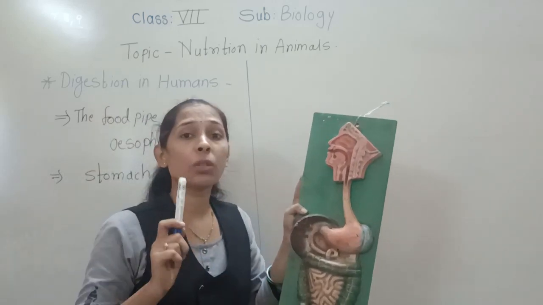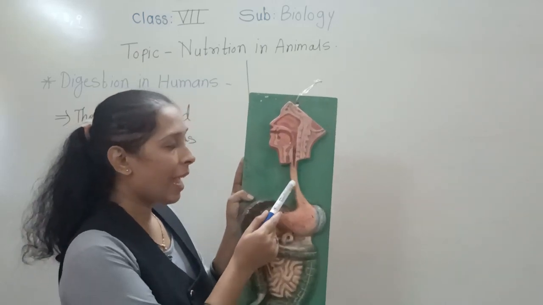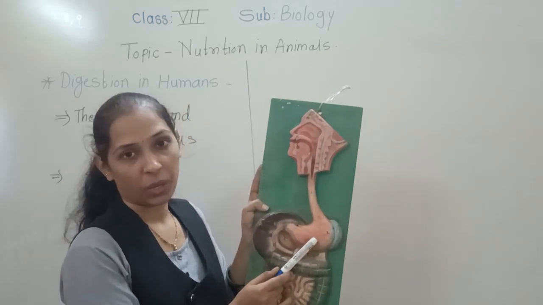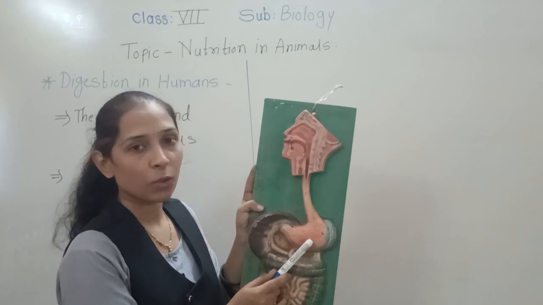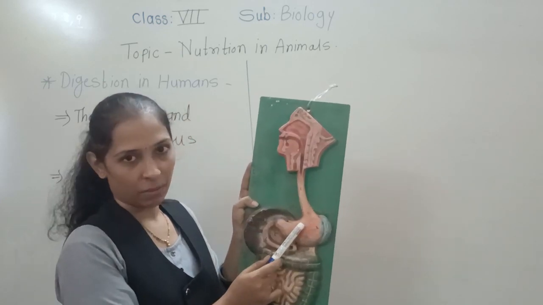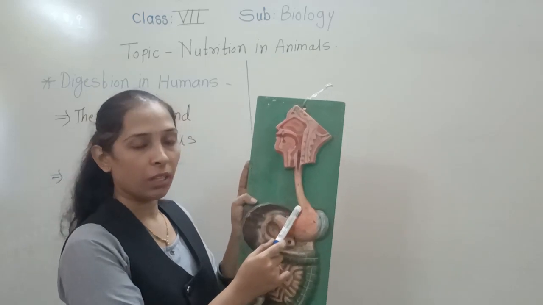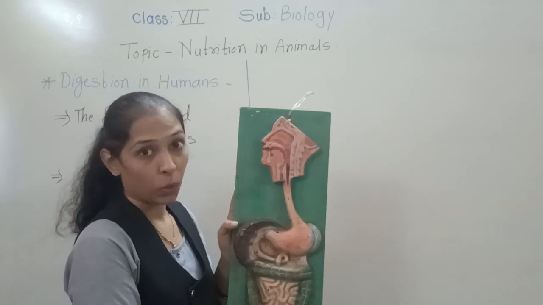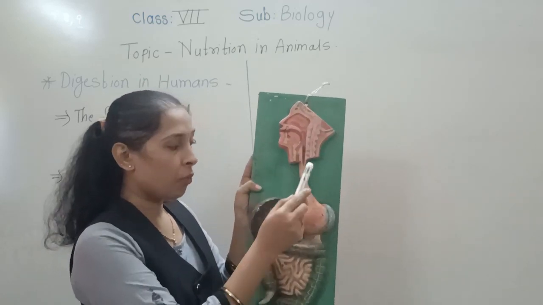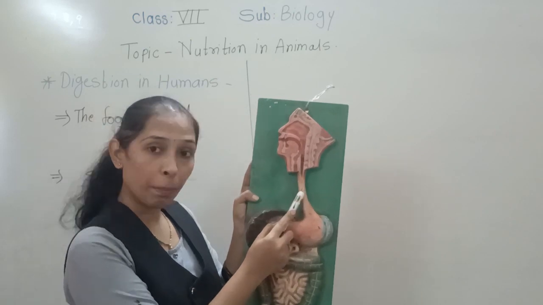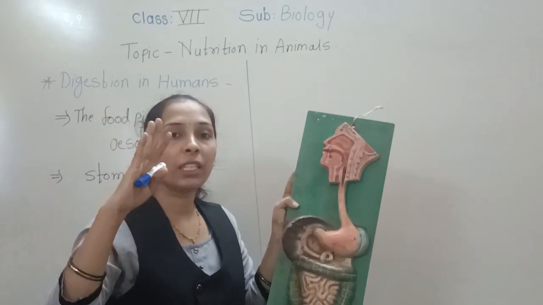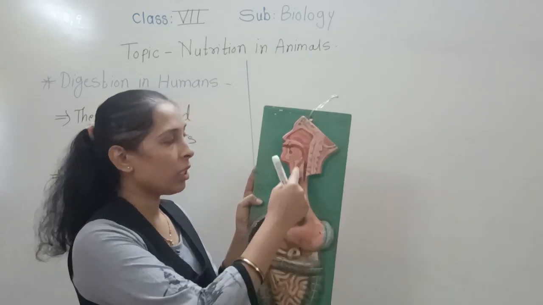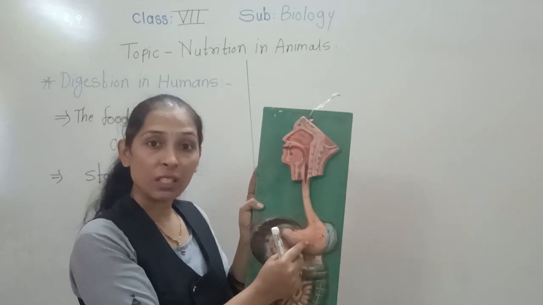So see, what is the use of the food pipe or the esophagus? It helps to transport the food from the mouth to the stomach. Okay, this is the alimentary canal, and in it this pipe-like structure is called what? The food pipe. From the mouth the food passes to the stomach with the help of the food pipe, but this food pipe is continuously doing a wave-like motion. With the help of that wave-like motion, the food from the mouth comes into the stomach.